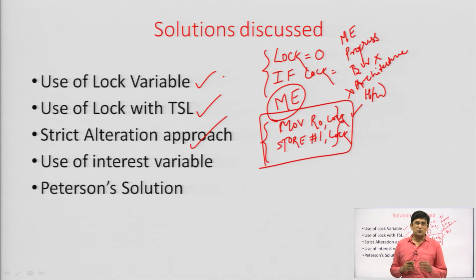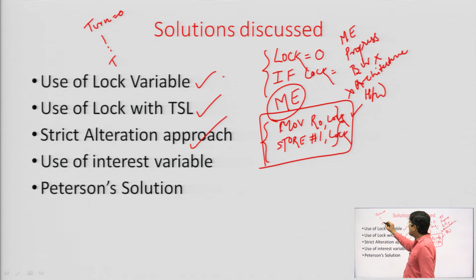Now, it was a mutually exclusive solution, but at the same time, when a process is not interested in entering the critical section, even if it is the turn of that process, it will not allow itself and the other process also to enter the critical section. It means if turn is 0, process number 0 can enter the critical section. When critical section execution completes, it makes the turn as 1.